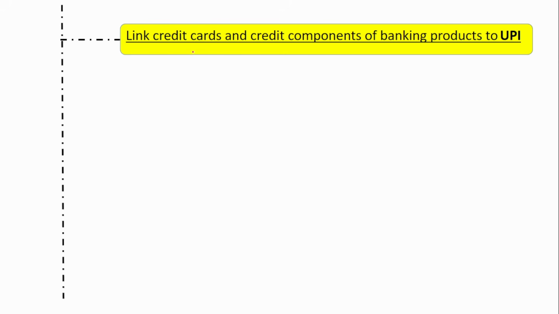Next initiative is link credit cards and credit components of the banking products to the UPI. So this, if you see, it is already in practice now. So initially, if you see, only the account numbers, that is the savings account, only that can be linked to the UPI. But now if you see, few banks are offering that even the credit cards can now be linked using the UPI. So you don't actually have to have the credit card to make payment using the credit card. If you link your credit card with the UPI, you can just make the payment via the UPI itself.